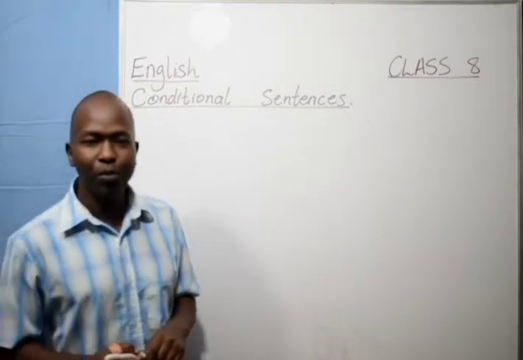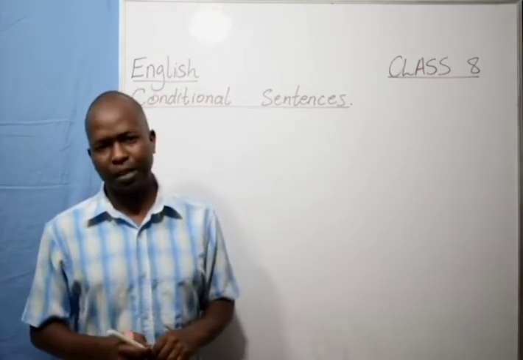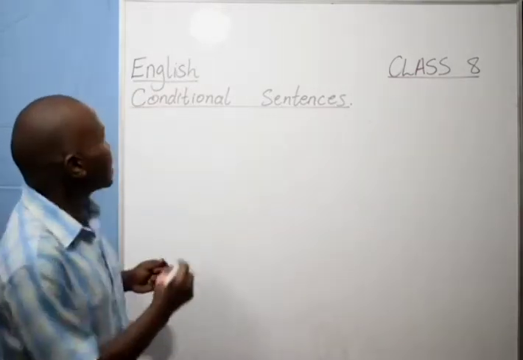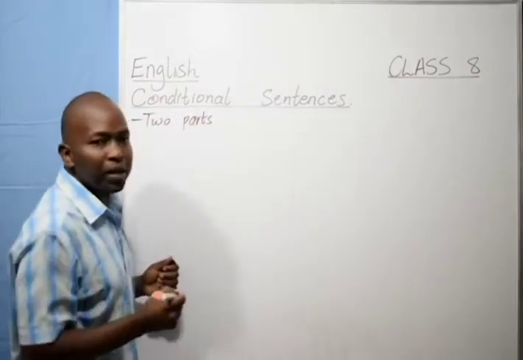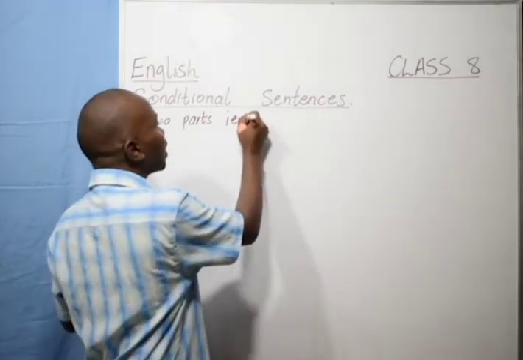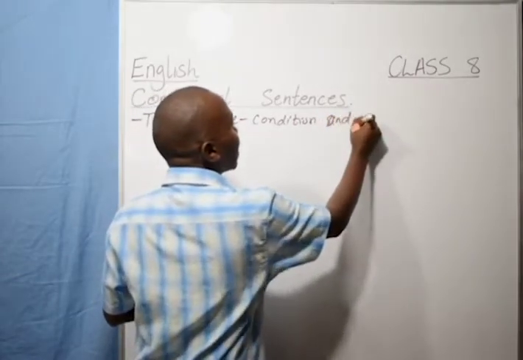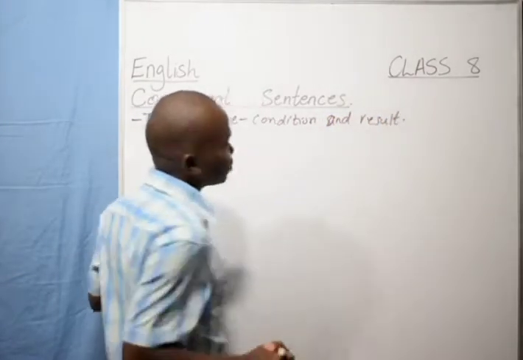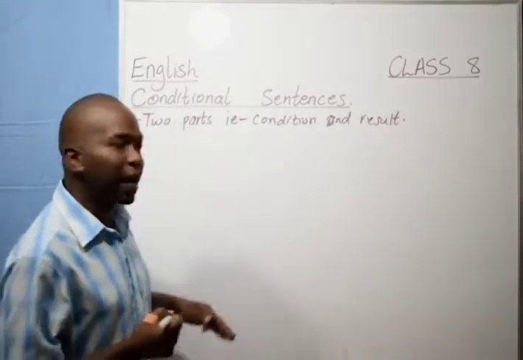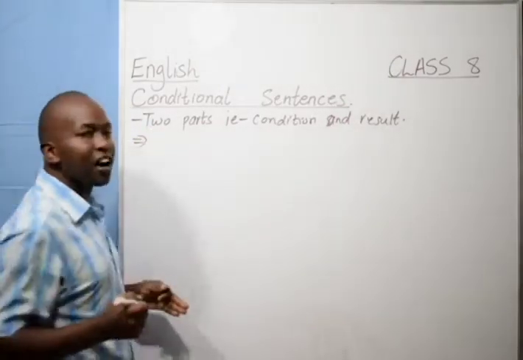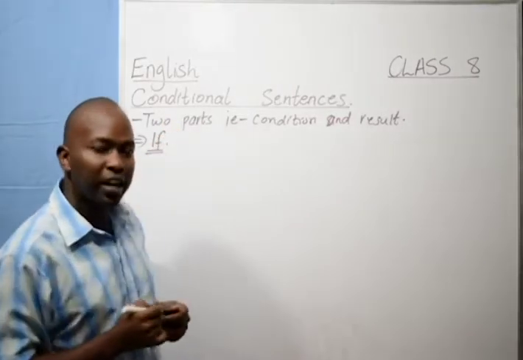Now today, as you can see on the board, we are going to learn about the use of conditional sentences. Now, what are conditional sentences? These are sentences that have two parts: a condition and a result. The result depends on the condition that is there. And these sentences are formed using the conjunction if.